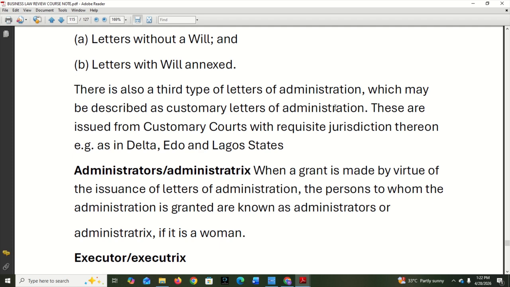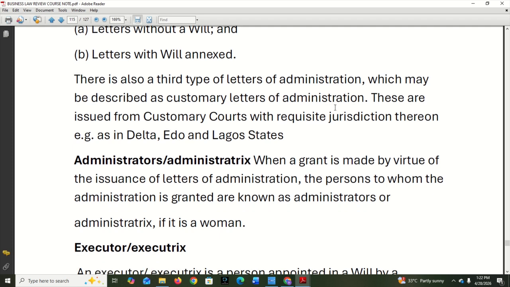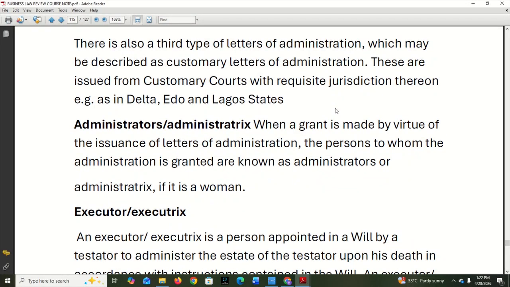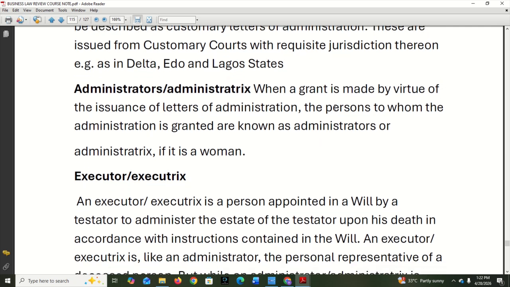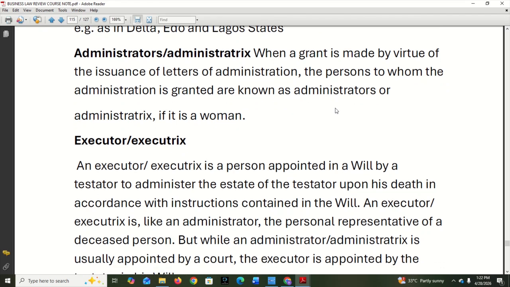Now, there's also a third type of letter of administration which may be described as customary letter of administration. These are issued from a customary court with requisite jurisdiction, for example in Delta, Edo, and Lagos State, instructing or naming somebody to manage the estate. That's what I call administrators. Now, when a grant is made by virtue of the issuance of letter of administration, the person to whom the administration is granted is known as administrator if he's a man, or administratrix if she's a woman.